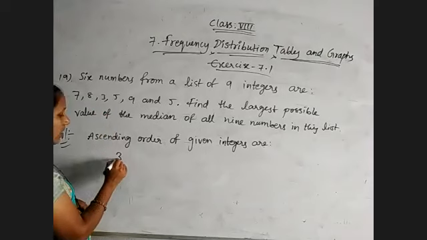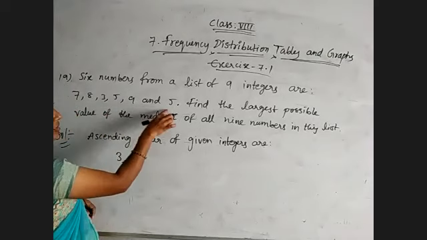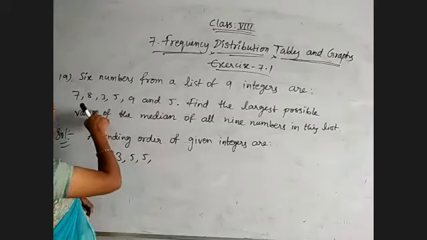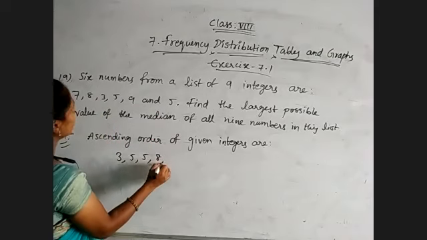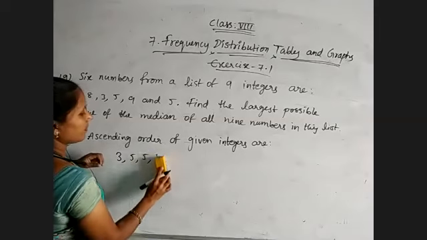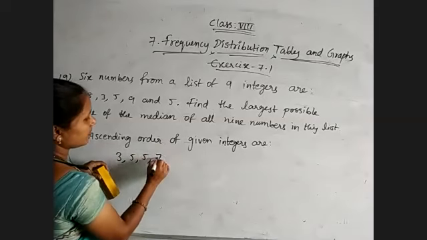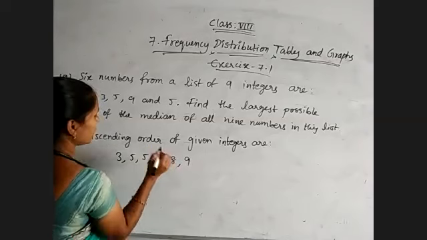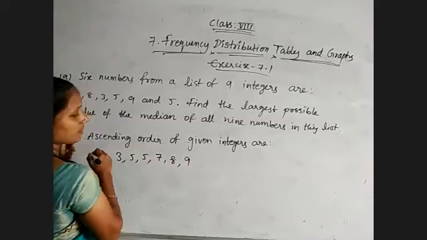So 3, 5, 5 repeated twice, 5, 5, and next 7, 8, 9. These are the 6 numbers.